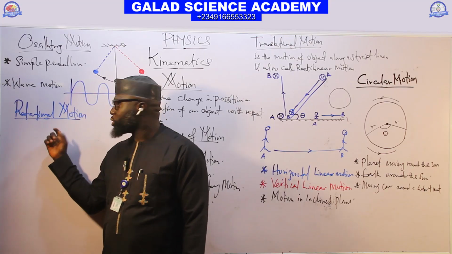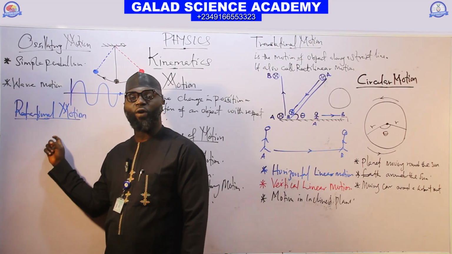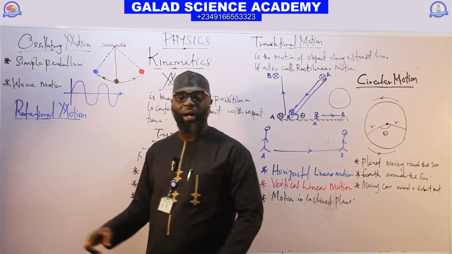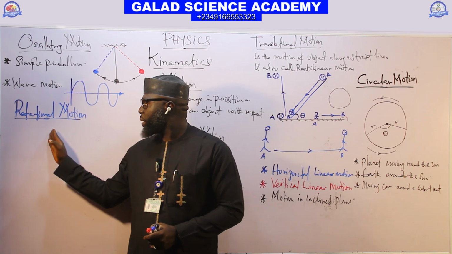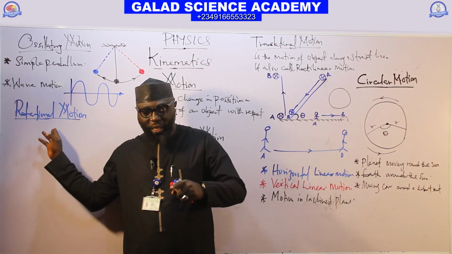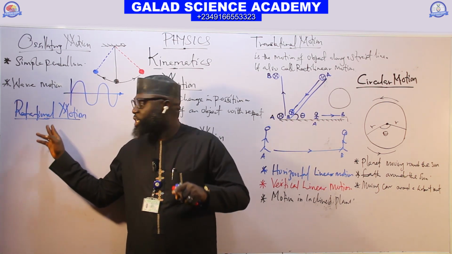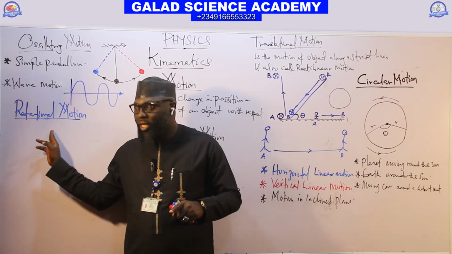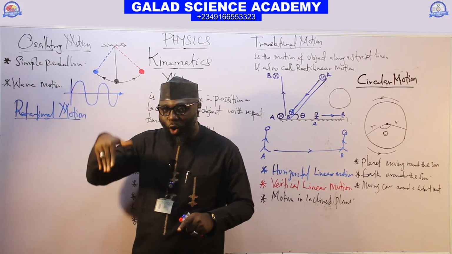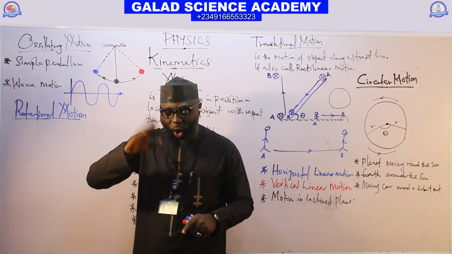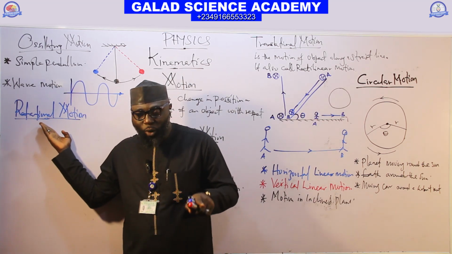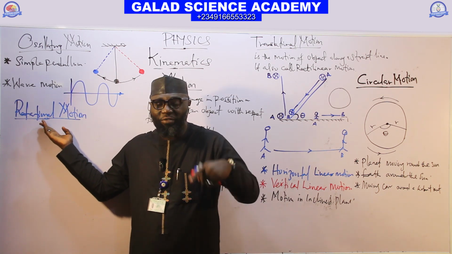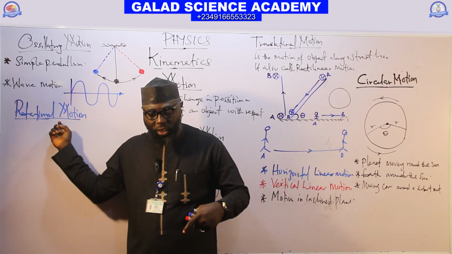Rotational motion is the motion of an object or a body about a fixed point. This is different from oscillatory motion, which is a to and fro movement, up and down, or left and right. But rotational motion is the motion of an object about a fixed point.